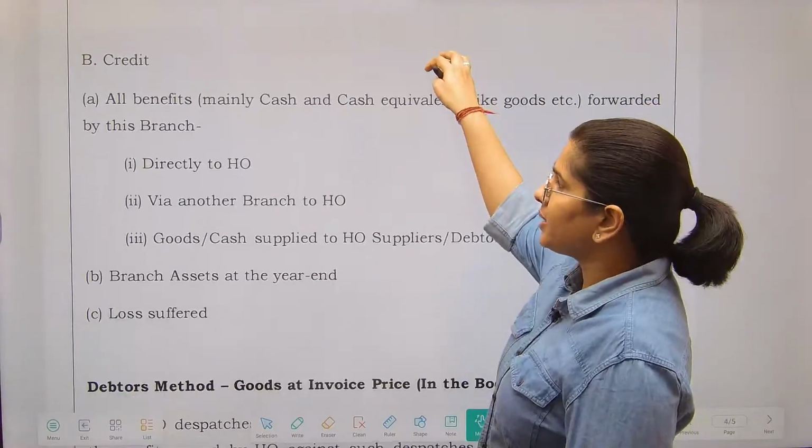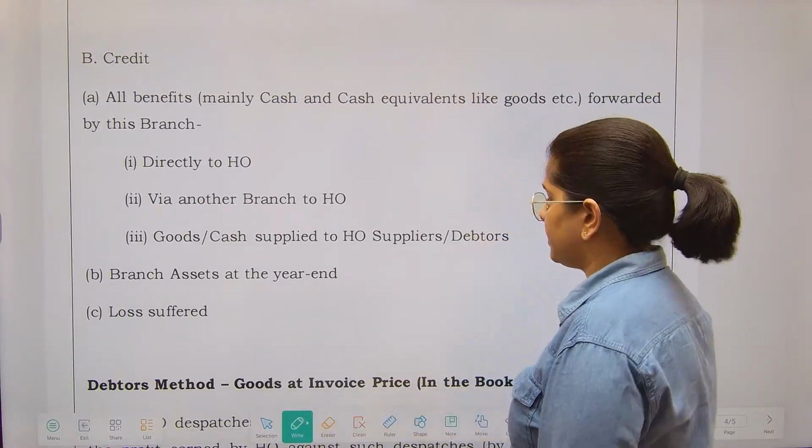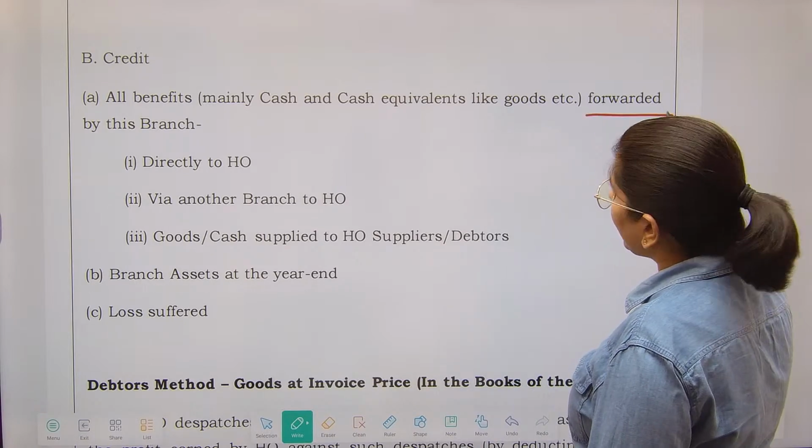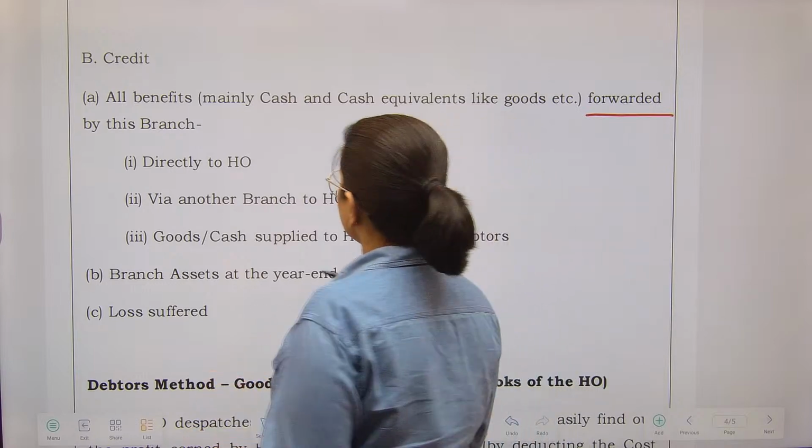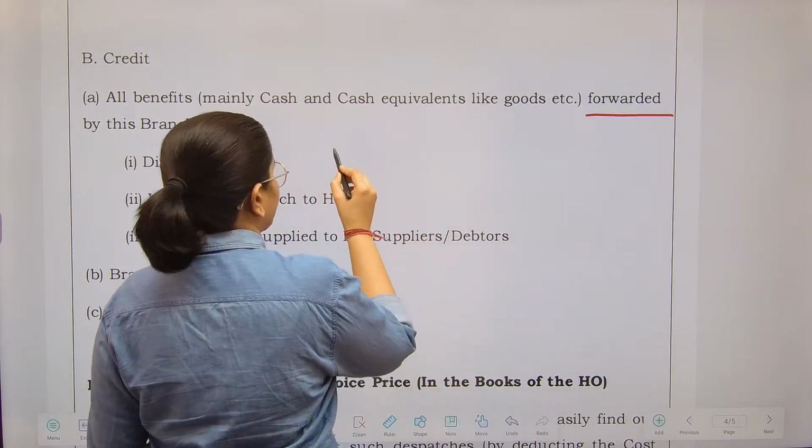Credit side mein what all items will come? All benefits forwarded by this branch to HO. That means whatever the branch is sending to the HO will be recorded on the credit side.